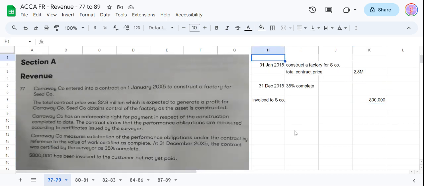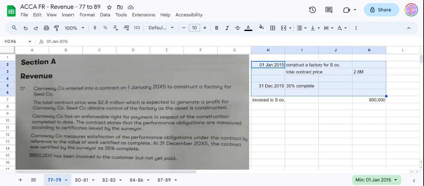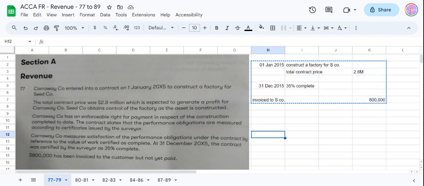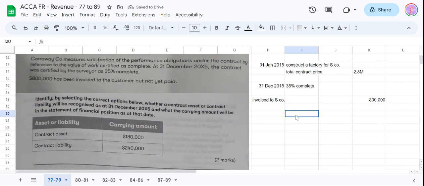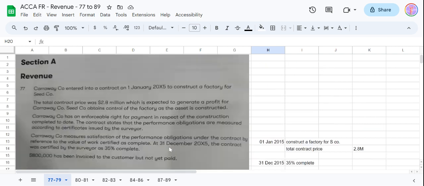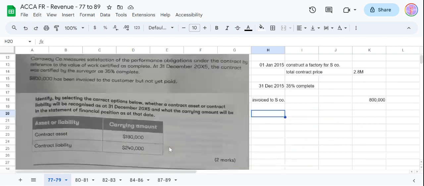So we have all of this information. Assume we are C company and they are asking in the books of C company whether it will be an asset or a liability.